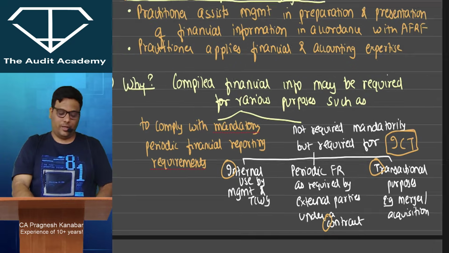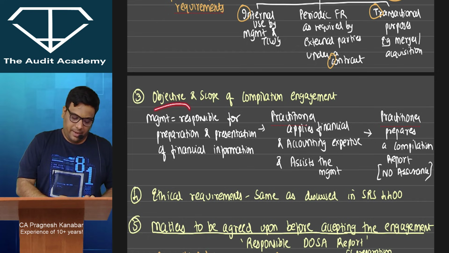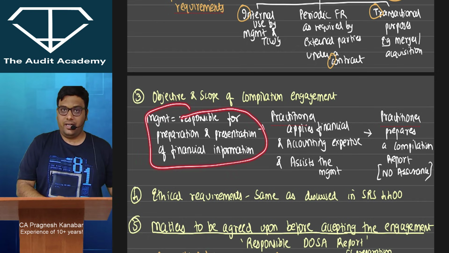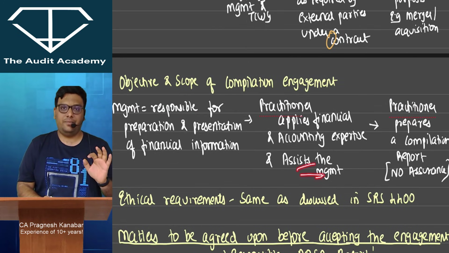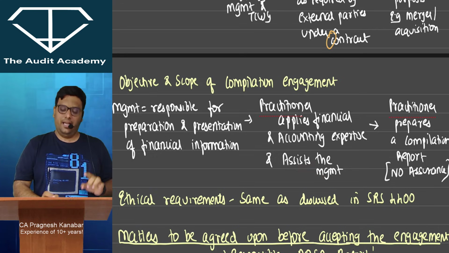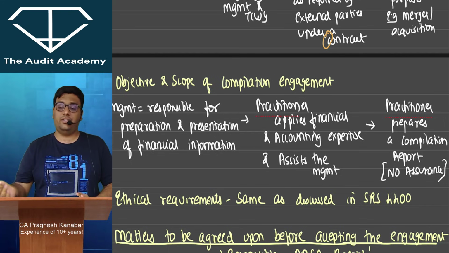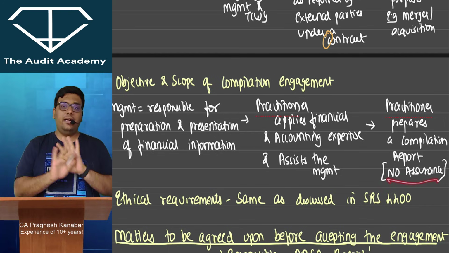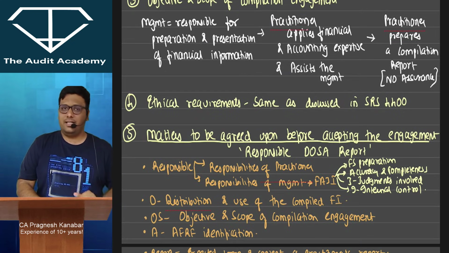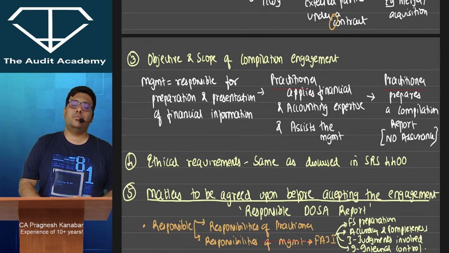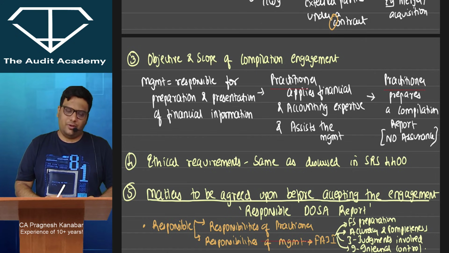Now, when it comes to compilation engagement, what is the flow? Management is responsible for preparation and presentation of financial information. The accountant, the practitioner, is just assisting the management by applying financial and accounting expertise. And at the end of the day, the practitioner will prepare one compilation report, not just preparation of financial statements, but he will also prepare a compilation report. And in that, he is not going to give any kind of assurance. Ethical requirements are the same as discussed in SRS 4400. Main fundamental principles of professional ethics will continue to apply, and independence requirement is not mandatory over here.